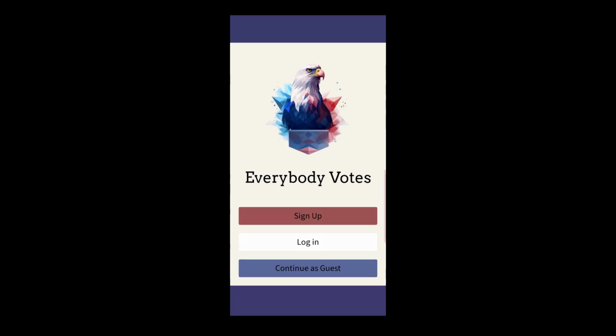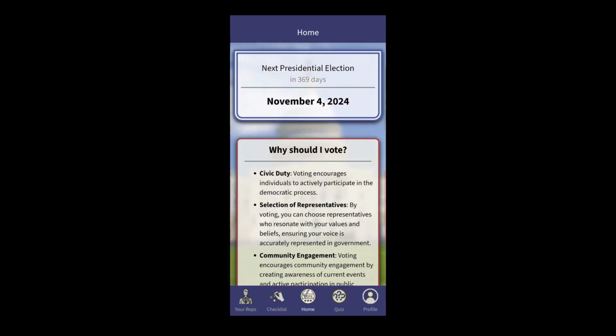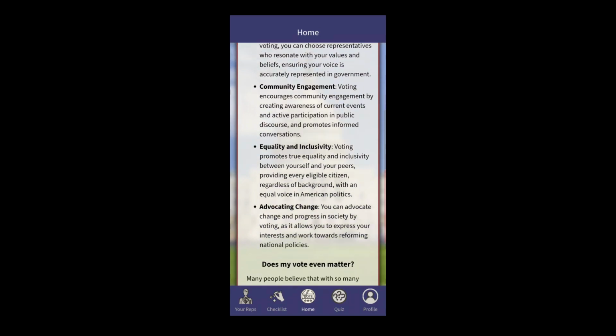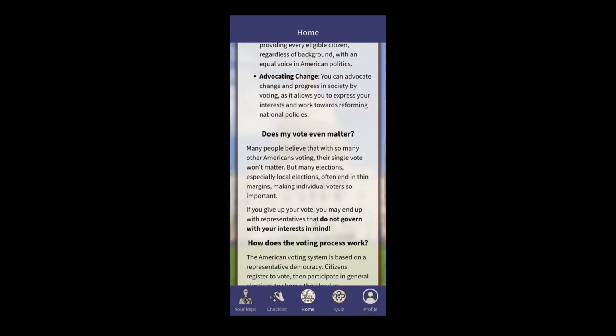First, we'll demonstrate the guest version of our app. On the home screen, the user can see when the next general and presidential elections are, as well as a summary of the American voting system.